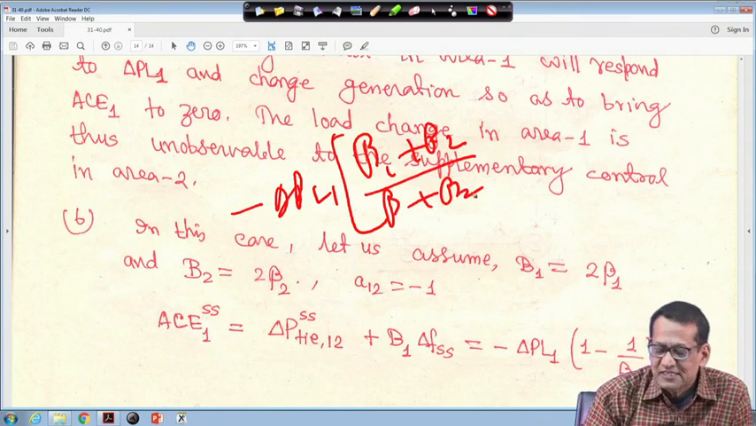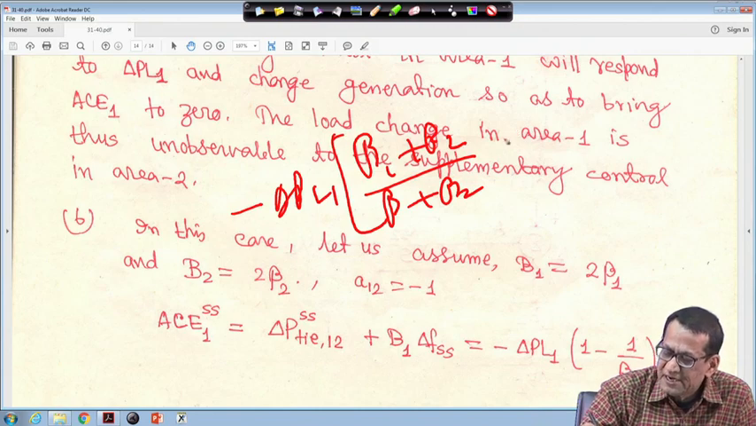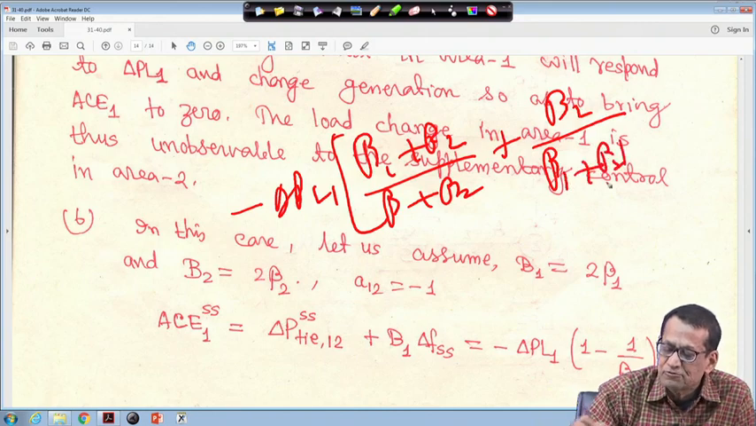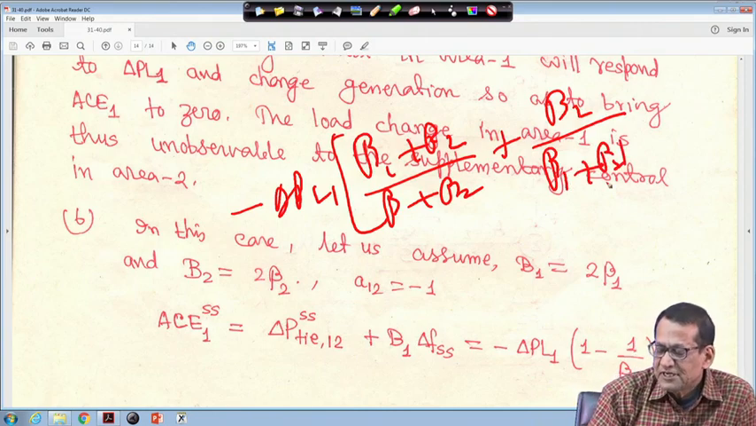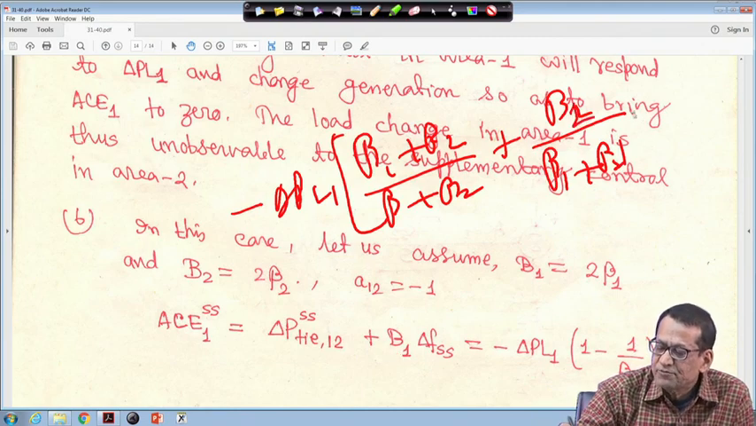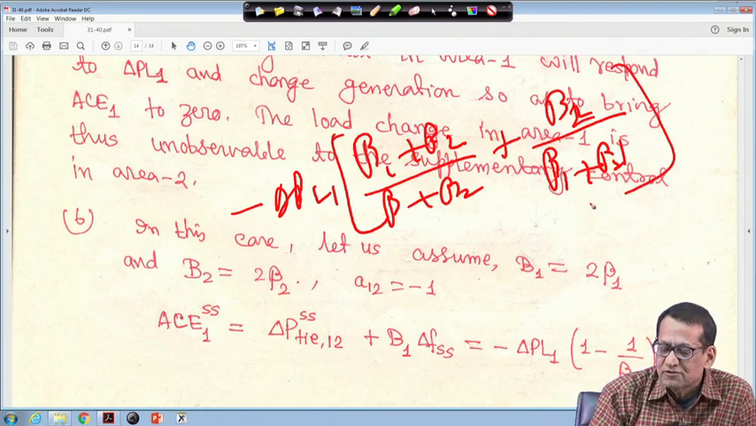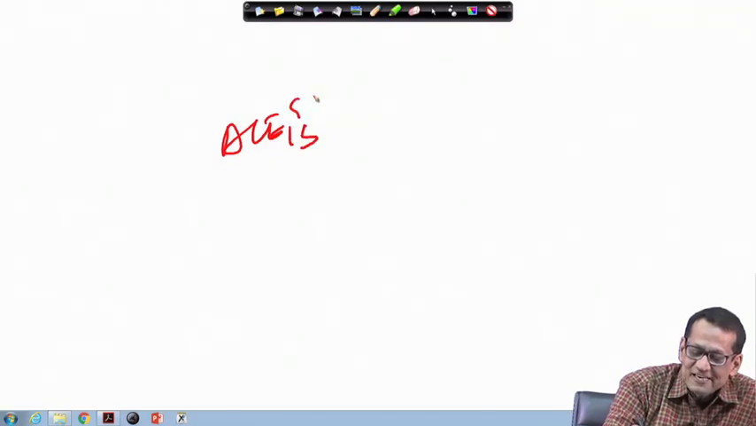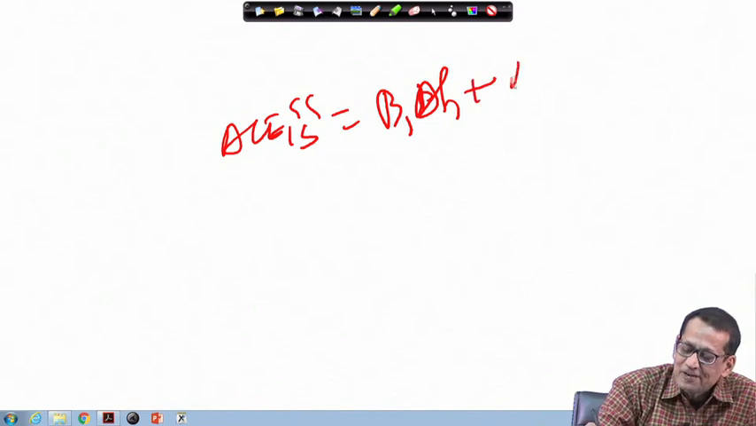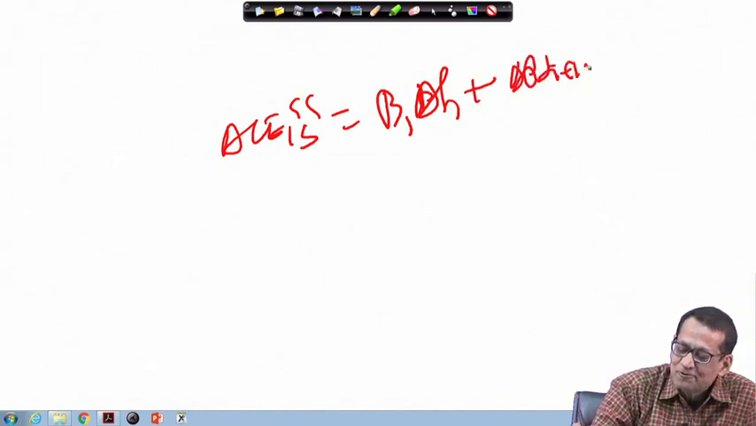This is one term. Then another one you can write plus beta 2 divided by beta 1 plus beta 2, because your B 1 is equal to 2 beta 1, right, it is okay. So, it will be beta 1 upon beta 1 plus beta 2. So, C 1 S S is equal to B 1 delta f 1 plus delta p tie 1 2, S S.